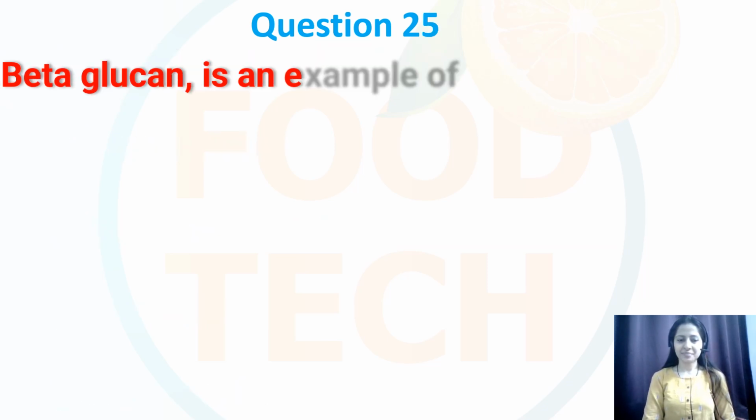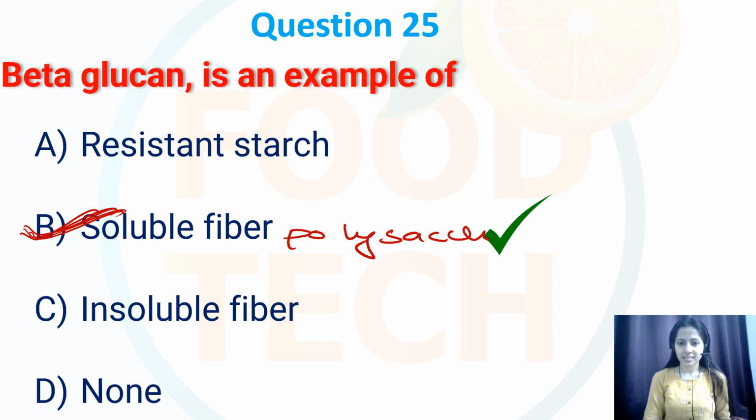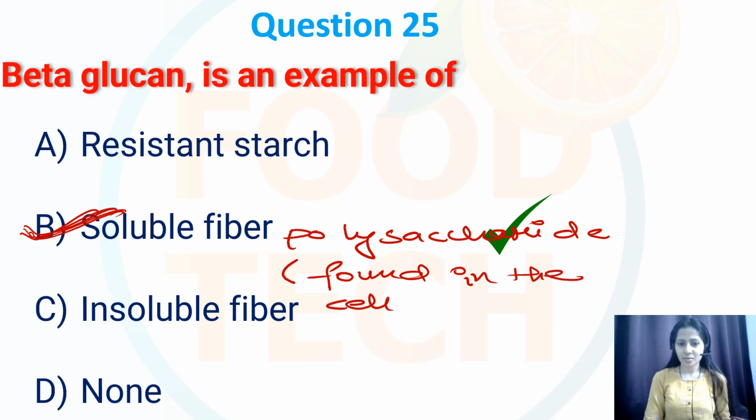Question number 25. Beta glucan is an example of resistant starch, soluble fiber, insoluble fiber and none. So among the following options which are listed, correct option is B, that is soluble fiber. So this beta glucan is an example of soluble fiber and it is a type of polysaccharide which is found in the cell walls of the plant cell.